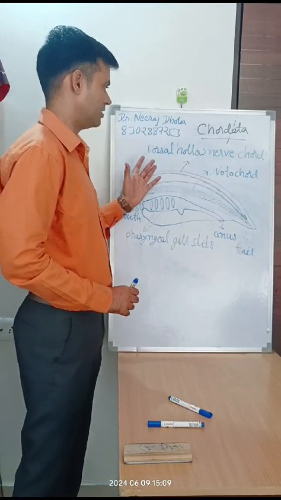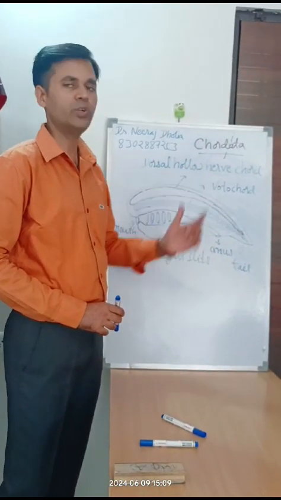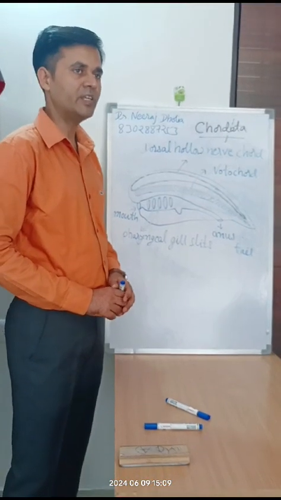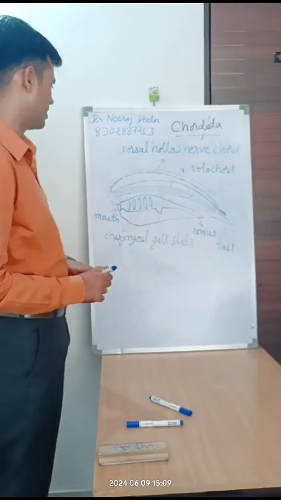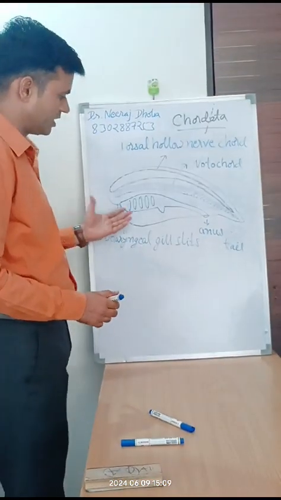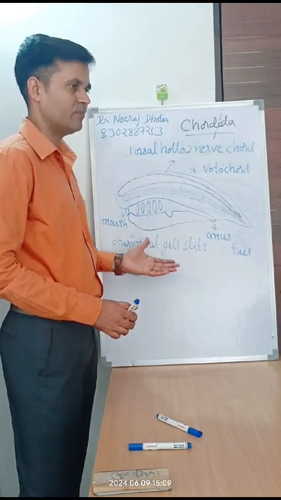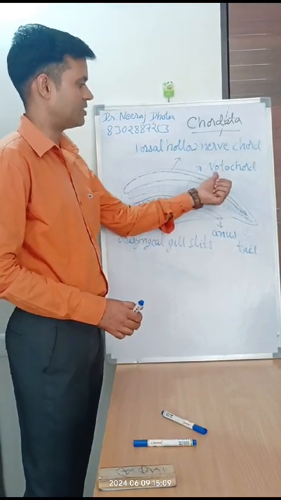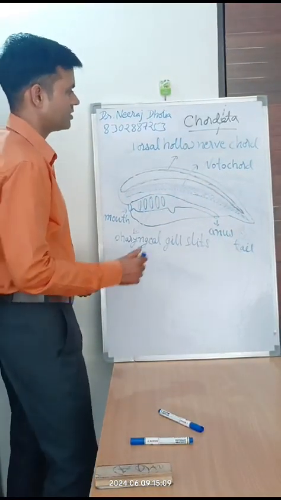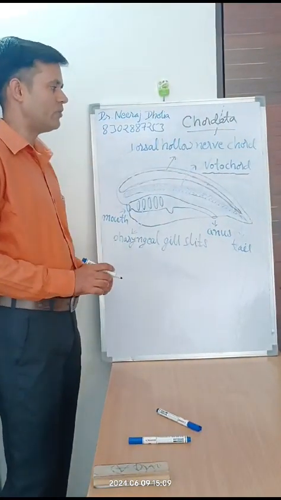So there are a few fundamental characters which are associated with the phyla Chordata. What are the fundamental characters? We will understand here. This is the diagram of a typical chordate. A typical chordate has some fundamental characters, and out of them, the first fundamental character is the presence of notochord.